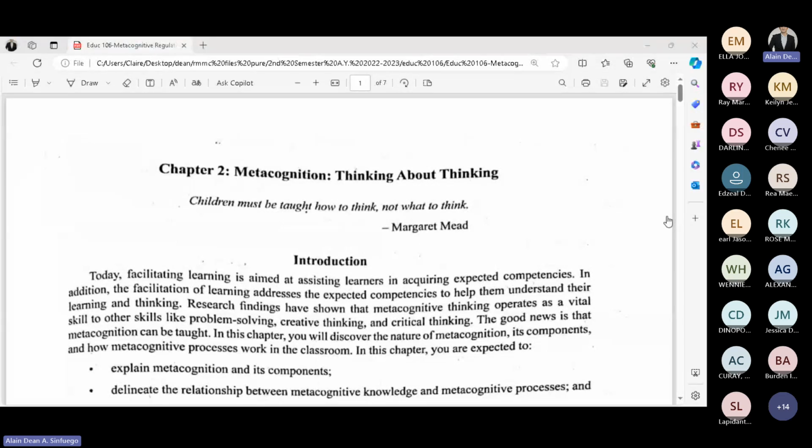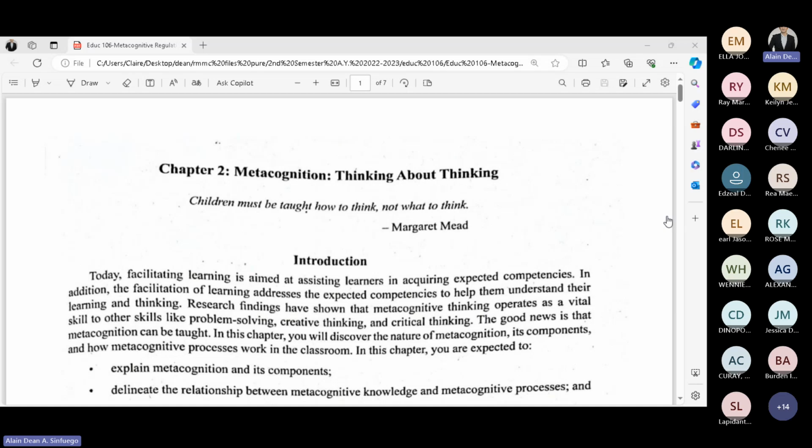Now, for the third major principle, we have developmental and social. What do you need to remember when we say developmental factors? The holistic approach or holistic development. When we say holistic development, it covers every aspect of development. To name a few, we have physical, social, emotional, and intellectual development.